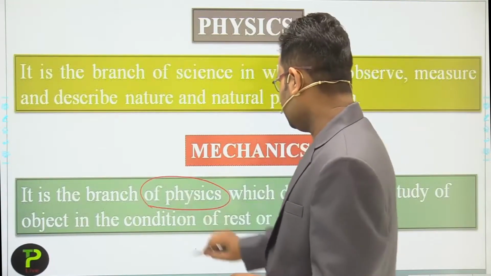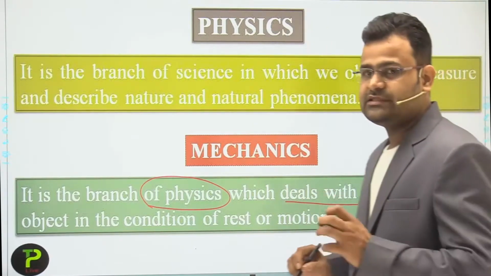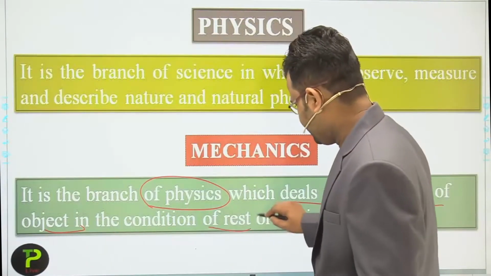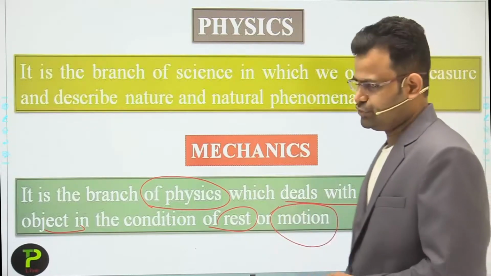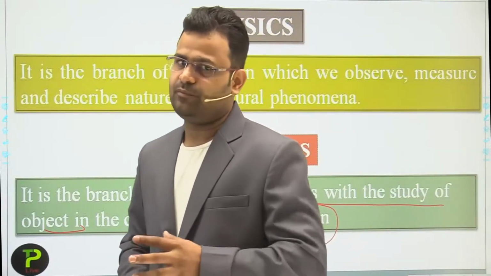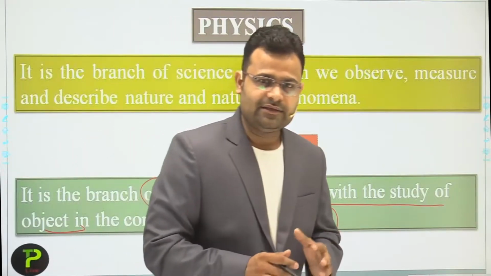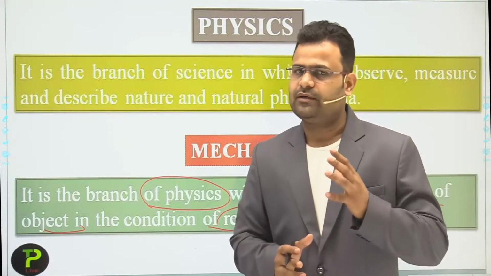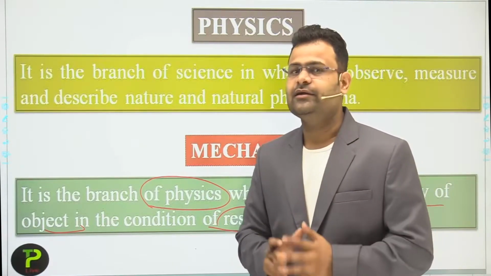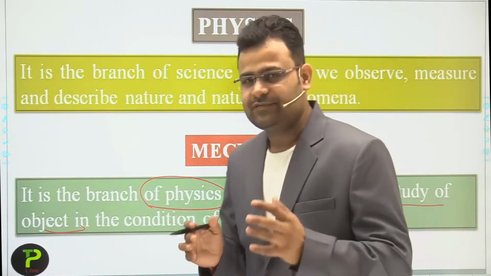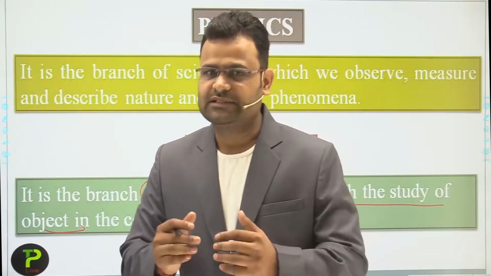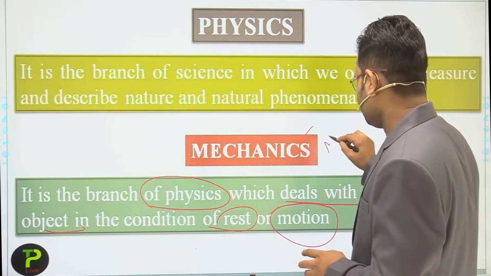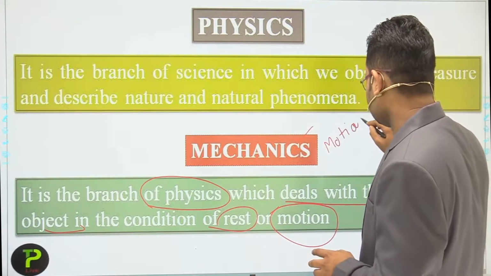It is a branch of physics which deals with the study of objects, whenever an object is at rest and whenever an object is in motion. Sometimes an object is at rest, sometimes in motion, and in those positions, dear students, we discuss all the other properties of an object at rest and in motion. Okay, students, so that is physics, and after physics we start a new branch, that is mechanics. In mechanics, our first chapter is motion.